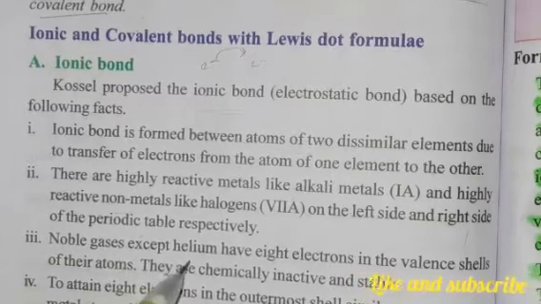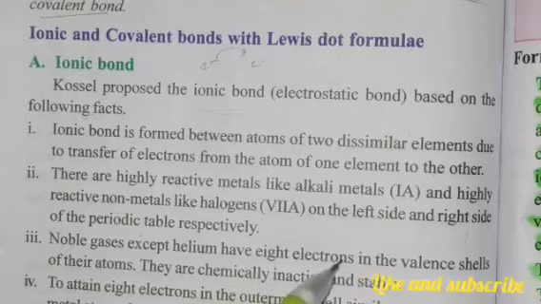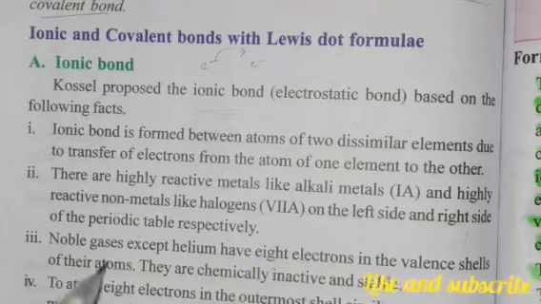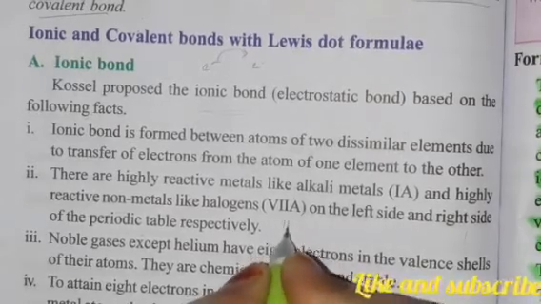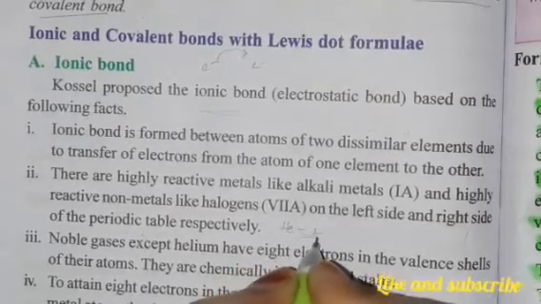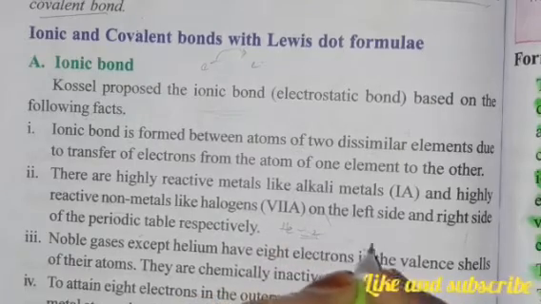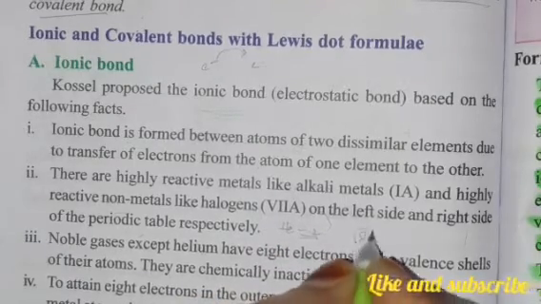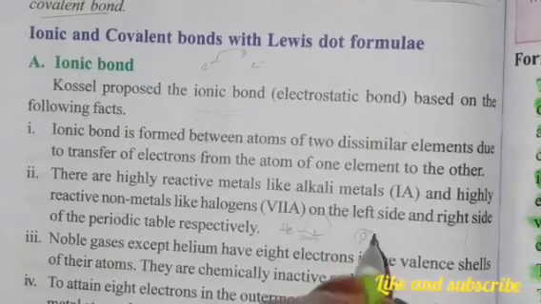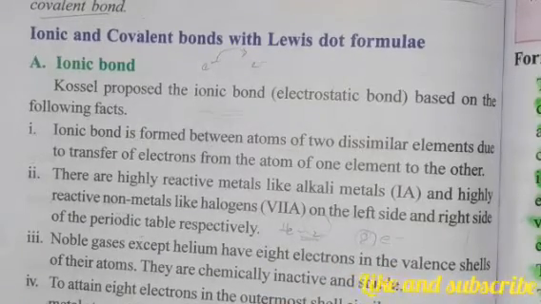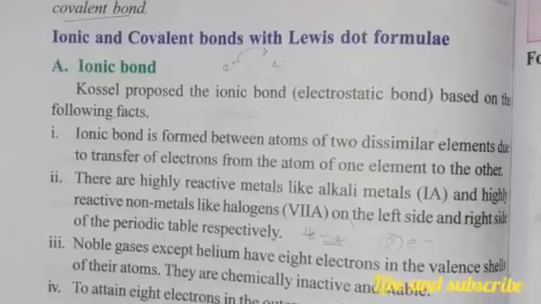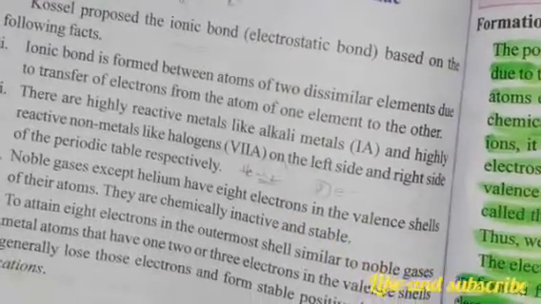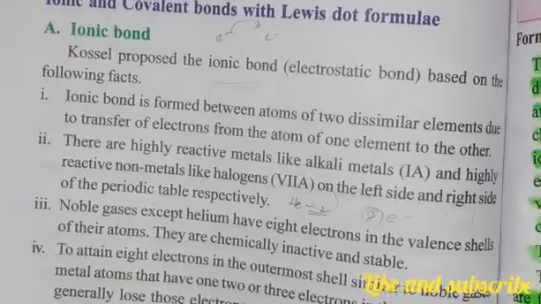Noble gases except helium have 8 electrons in the valence shell of their atom. As I already said, helium is having how many? Helium is having 2, right? Other than helium, all other noble gases have 8 electrons in their valence shell. So they are chemically inactive and stable. As I said, they will mostly not participate in chemical reactions, and they are highly stable.